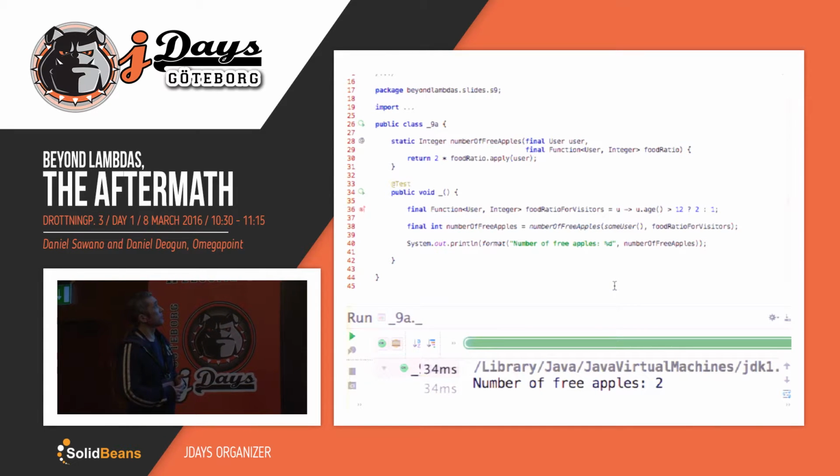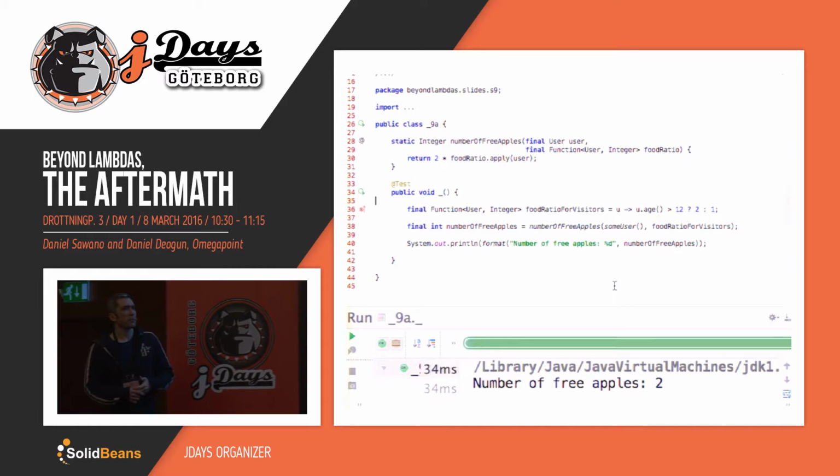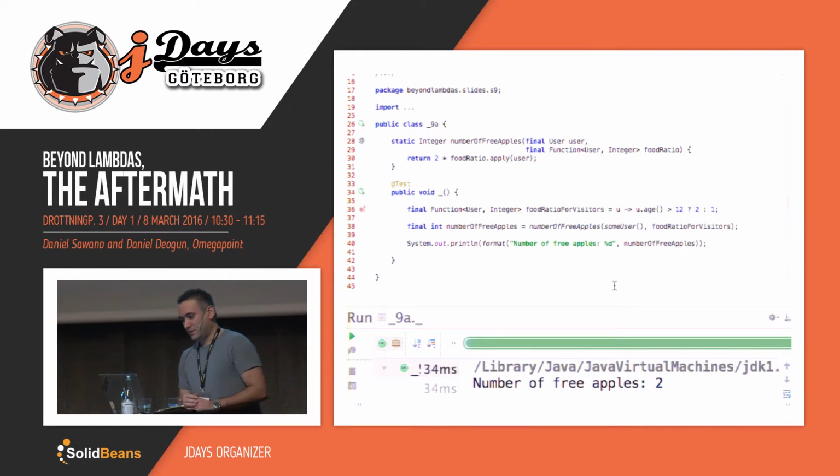There's young people here. So why do we have this example? Is there something wrong with it? I mean, it looks fine to me. I'm using a function. Well, I think there's room for improvement here.